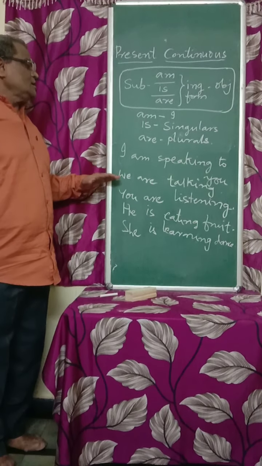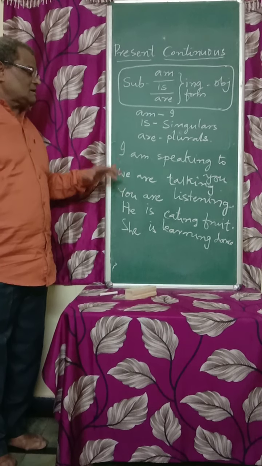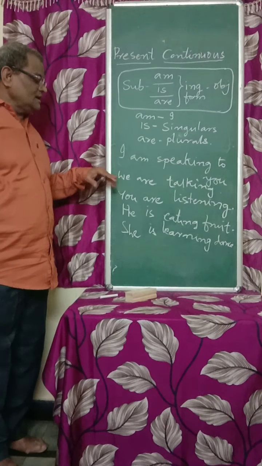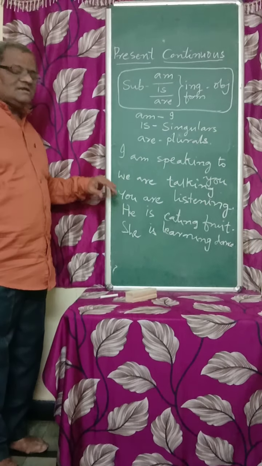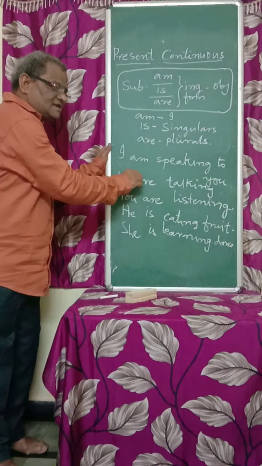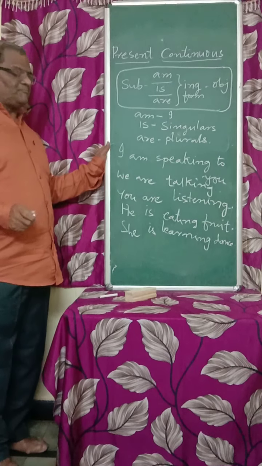In this way, we have to use am, is, are. Am is for I, are is for plural, and is is for singular. The ing form is to be used after am, is, are. This is about the present continuous structure.